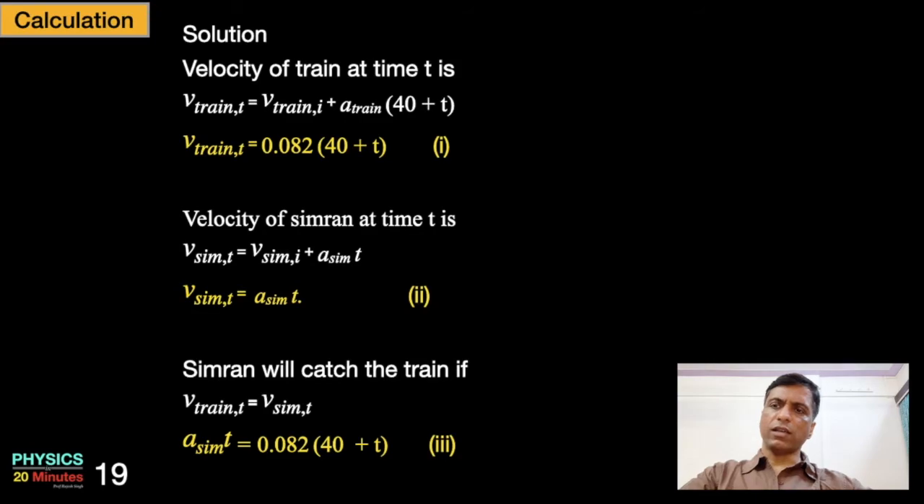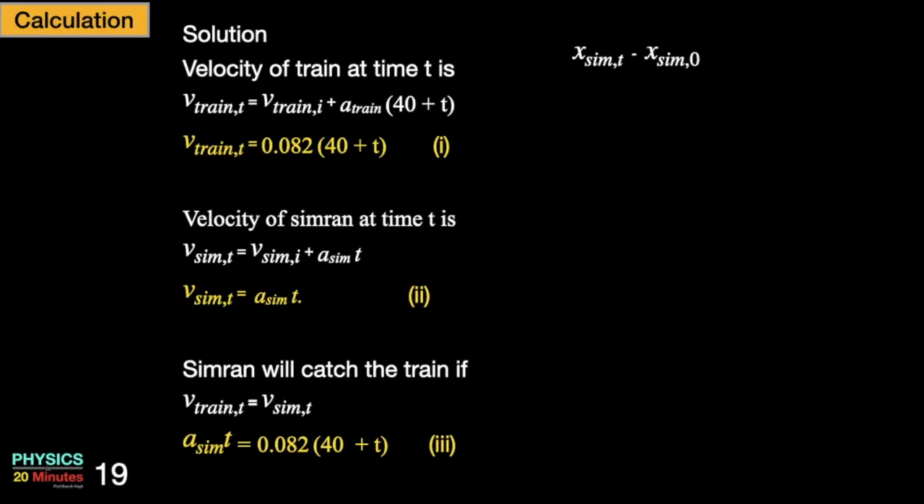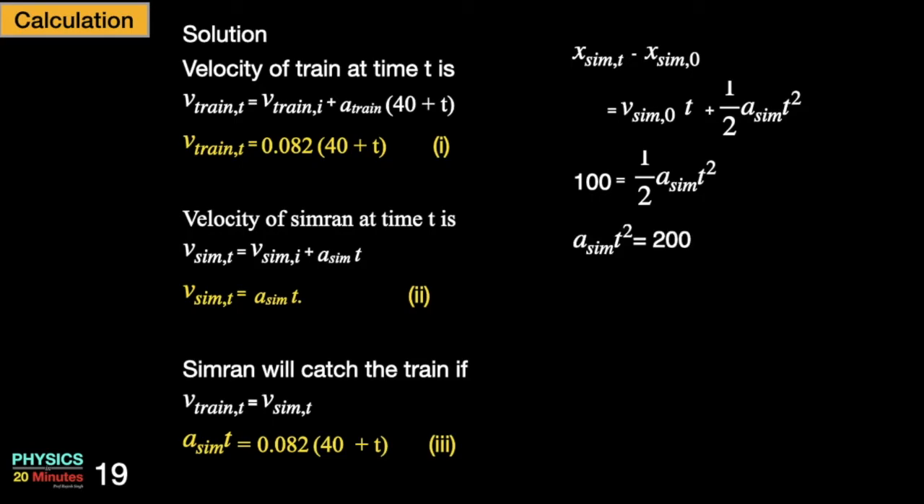In this equation you can see that there are two unknowns, time and acceleration of Simran. So in order to solve this, we must bring one more equation. Displacement of Simran is equal to Simran's initial velocity into time plus half into acceleration of Simran into time square. Since the displacement of Simran is 100 and initial velocity of Simran is 0, we can write 100 is equal to 1 by 2 A sim t square, or A sim t square is equal to 200. Therefore, A sim t is equal to 200 by t. This is our equation number 4.